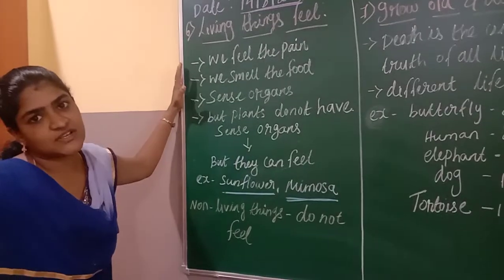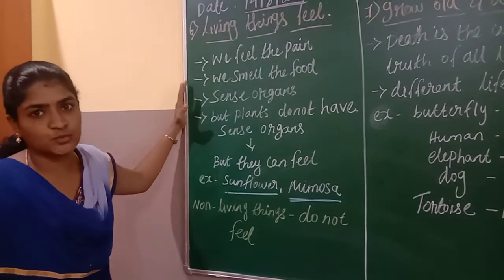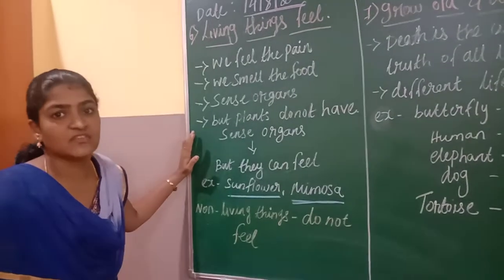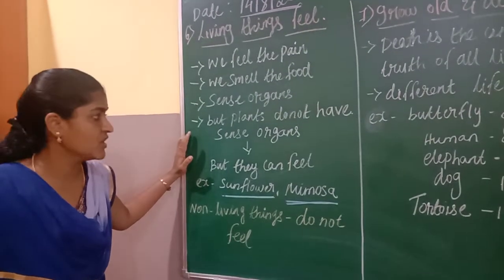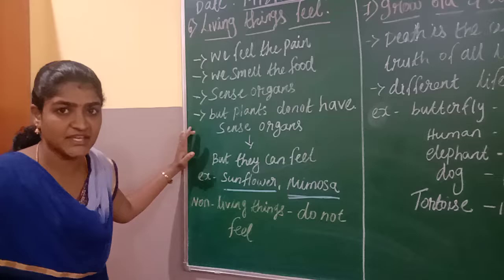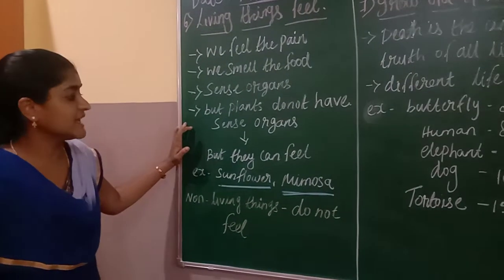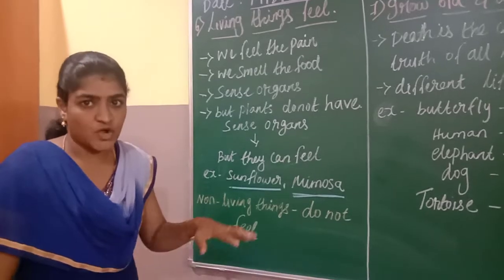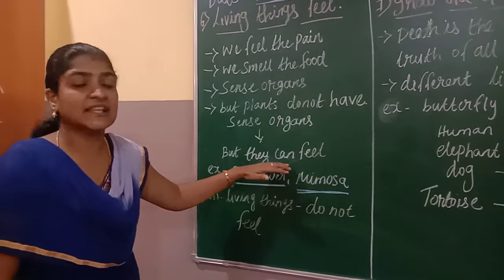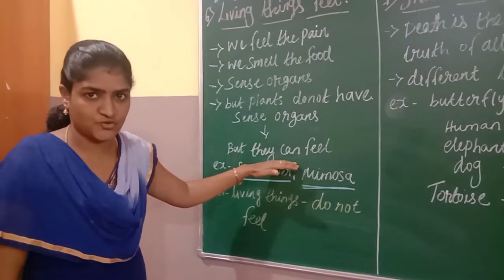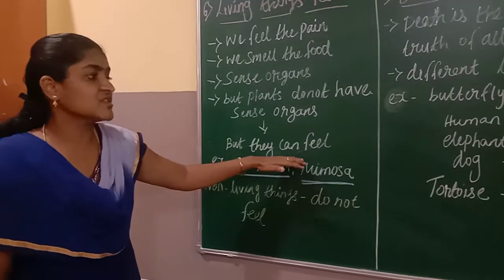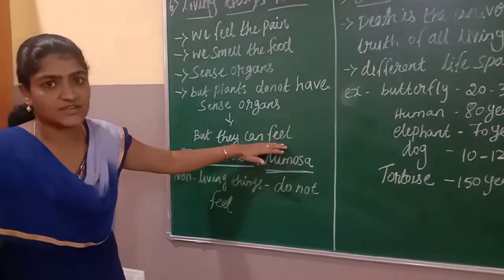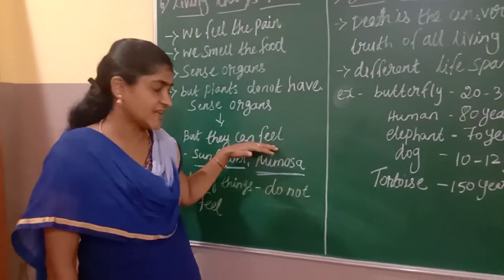Animals and humans have sense organs, right? But plants do not have any sense organs. They can't feel the pain. But they can feel the changes that happen in the environment. Based on that, few plants can't react, but a few plants will react based on the changes.